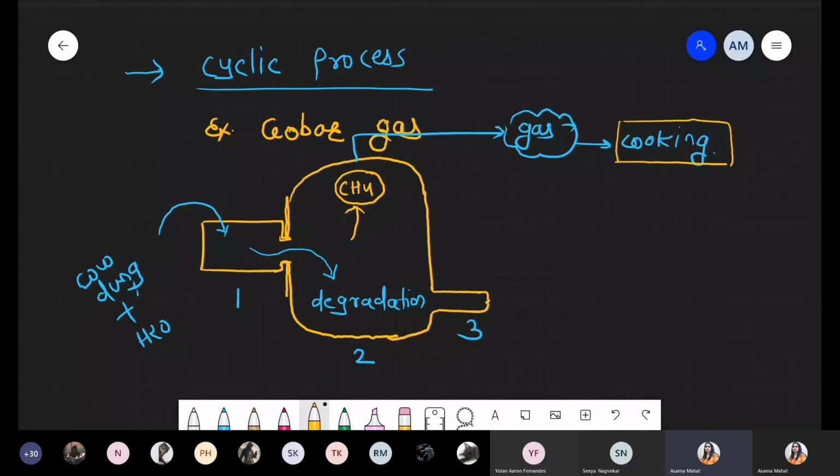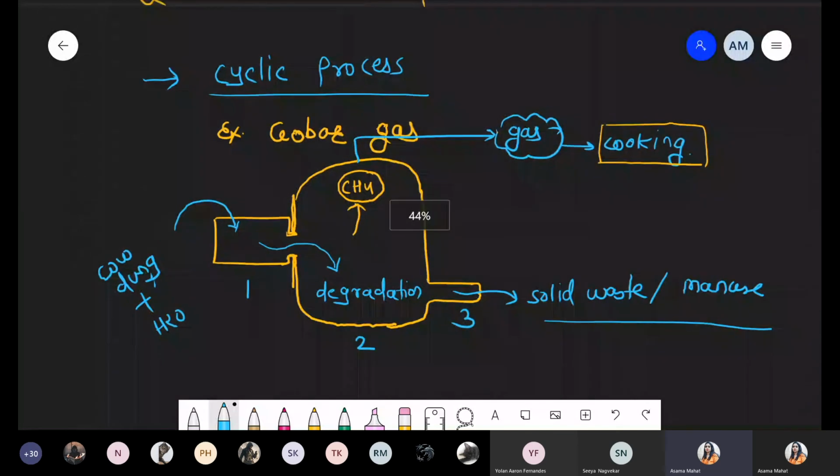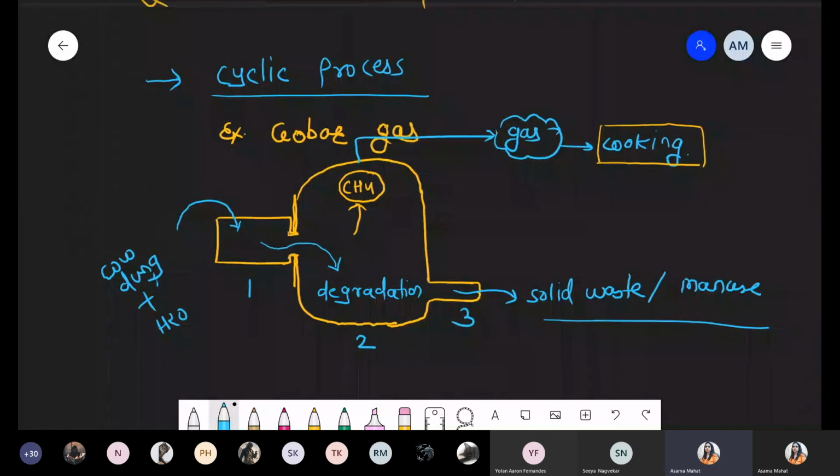Number 3, through this point there is a release of some waste, and that waste is nothing but solid waste, and that solid waste acts as a manure, as a biofertilizer. If you see, this is a simple example. Cow dung is waste. From that waste we produce the gas, and the waste of that cow dung is used as a manure. मतलब हमने क्या किया?